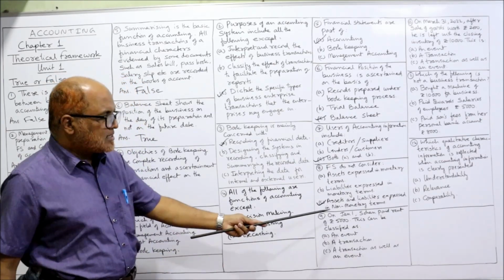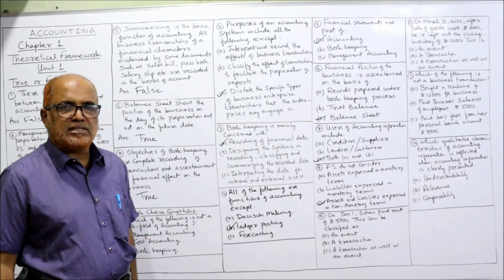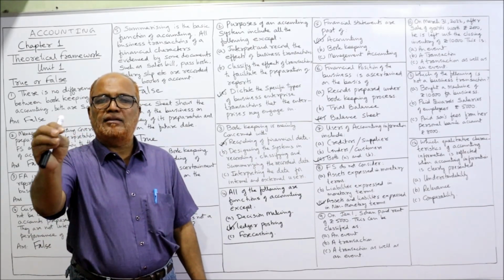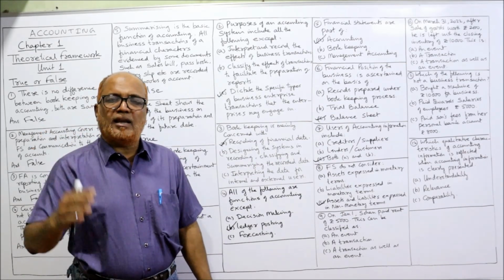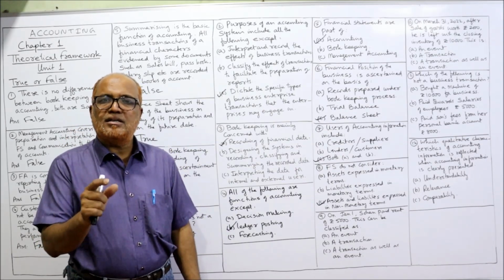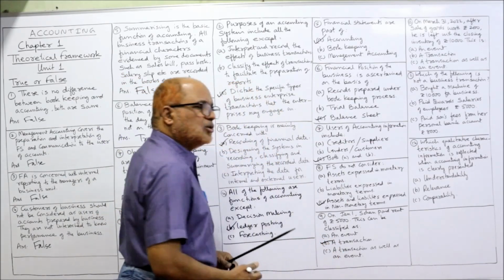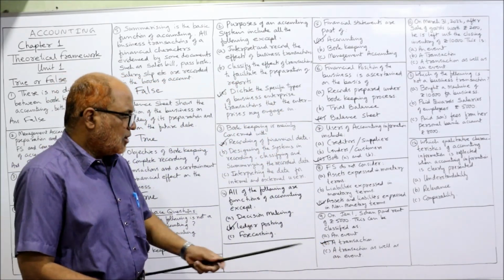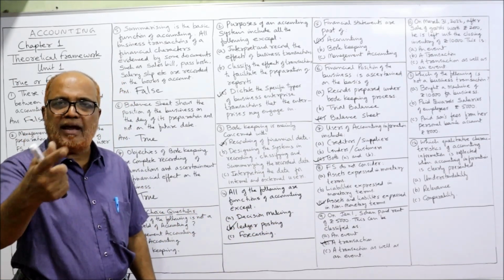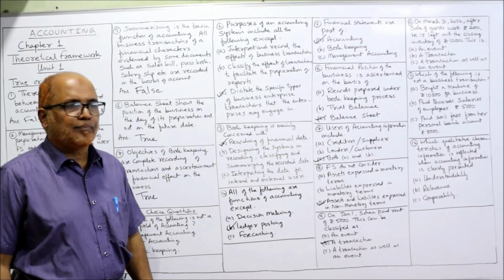Ninth. On 1st Jan, Sohan paid rent of 5,000. This can be classified as: Sohan is the owner of the business. He has paid the rent. Paying the rent is a transaction. So B is the correct answer. It is not an event. It is only a transaction. Paying the rent, paying the salary, purchasing the goods, selling the goods.